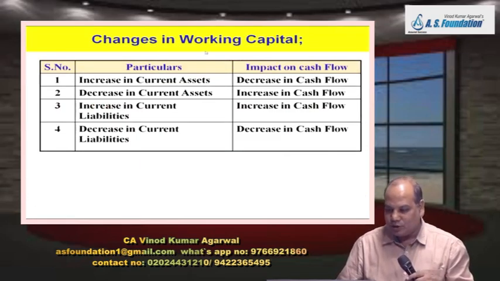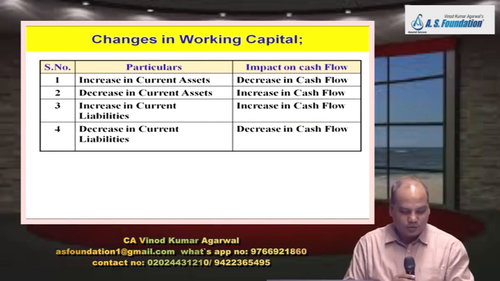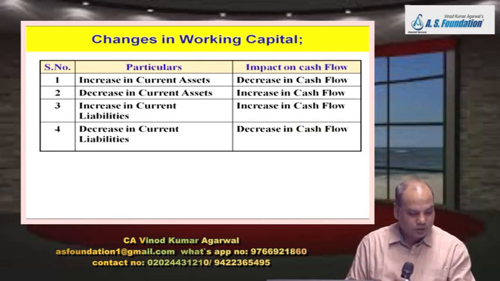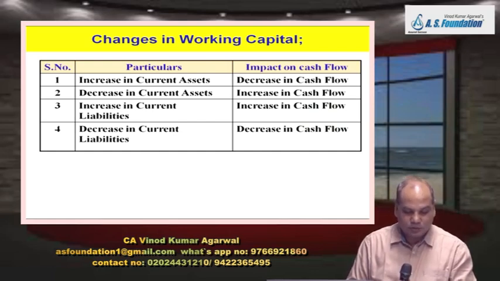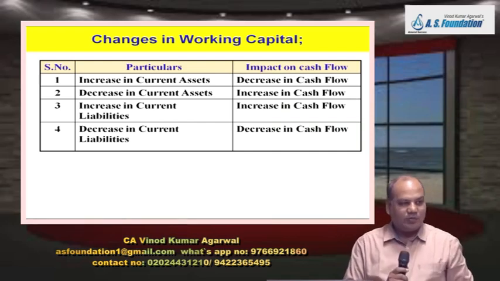So now you write down 4 things in your notebook. How are you going to make an adjustment for change in working capital? You have to write in the notebook. Come on. First you write down the name of the chapter, IAS 7, Statement of Cash Flow. Then write down indirect method of reporting cash flow from operating activity, or just write indirect method, you will understand.